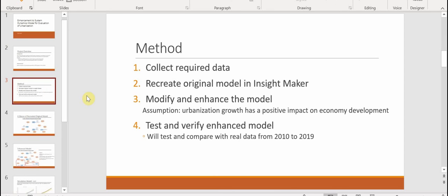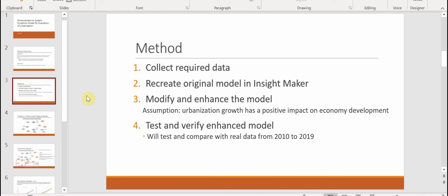The whole enhancement has been done by 4 main steps. The first one is to collect required data, and most of the data are already provided in the research paper. The rest of the missing part, I found them from the Chinese government website. The next step is to recreate the original module in Insight Maker. So this is a tool I'm going to use.